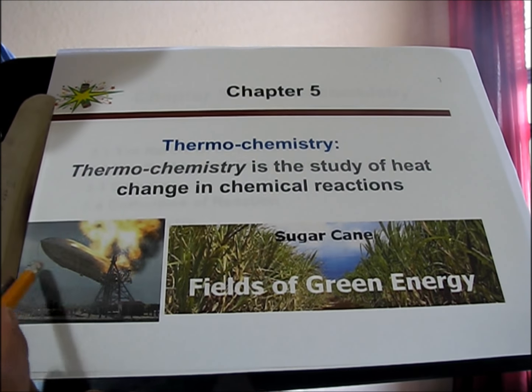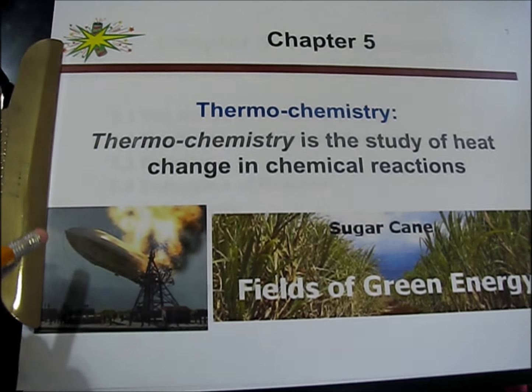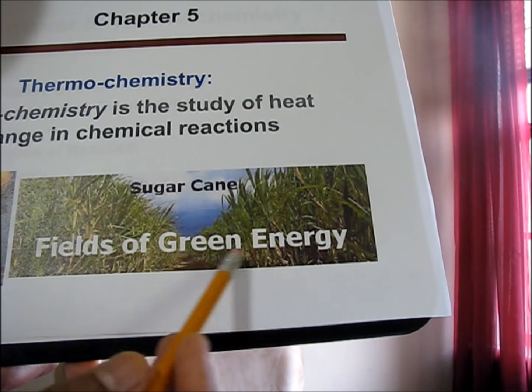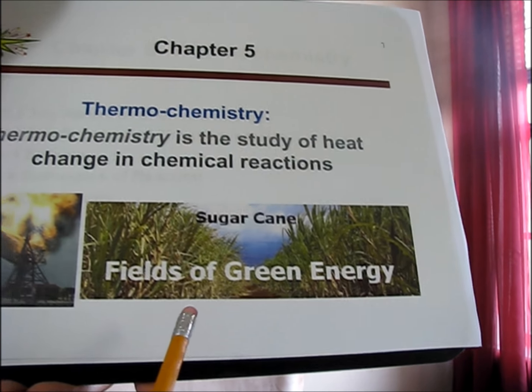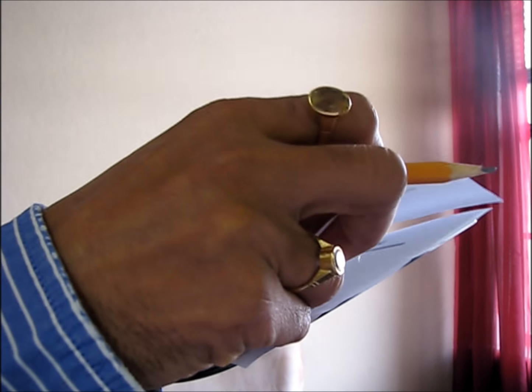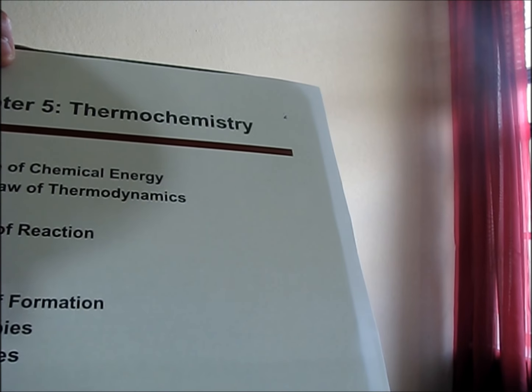This is a blast of an old hydrogen aeroplane. And next is a sugarcane field of green energy. Basically sugarcane is a source of green energy. So, in this chapter, basically 9 topics we will cover.